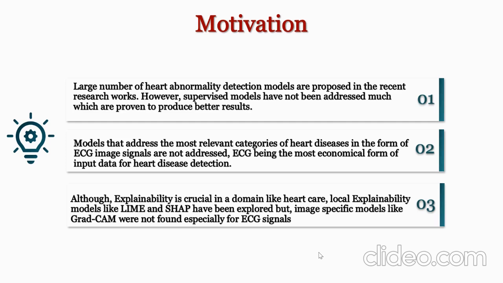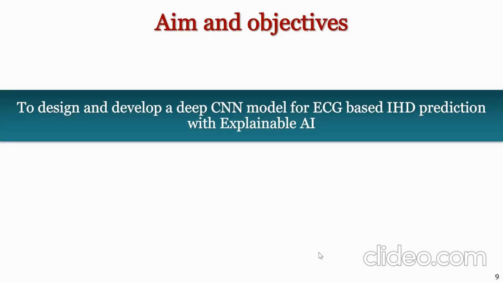Actually, ECG is the most economical form of input data for heart disease prediction. And another crucial concern is that although explainability is crucial in a domain like heart care, local explainability models like LIME and SHAP have been explored, but image-specific models like GradCam have not yet been explored. So our main objective is to design and develop a deep CNN model for ECG-based IHD prediction with explainable AI.